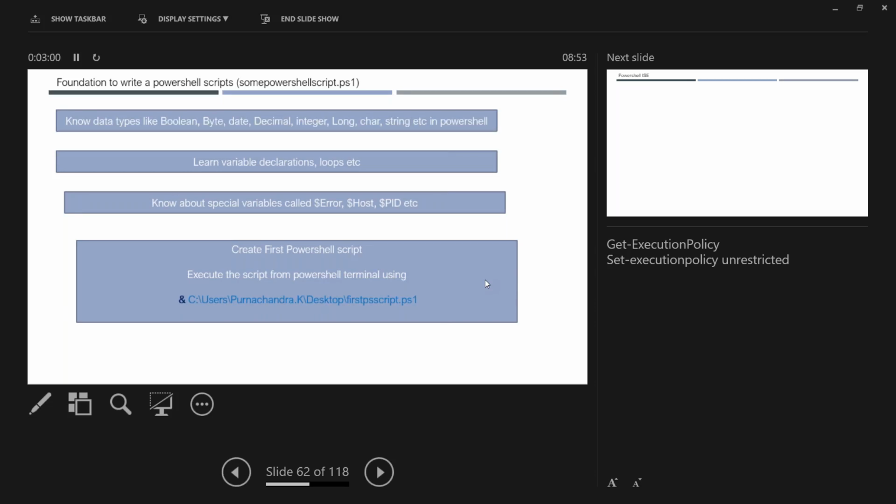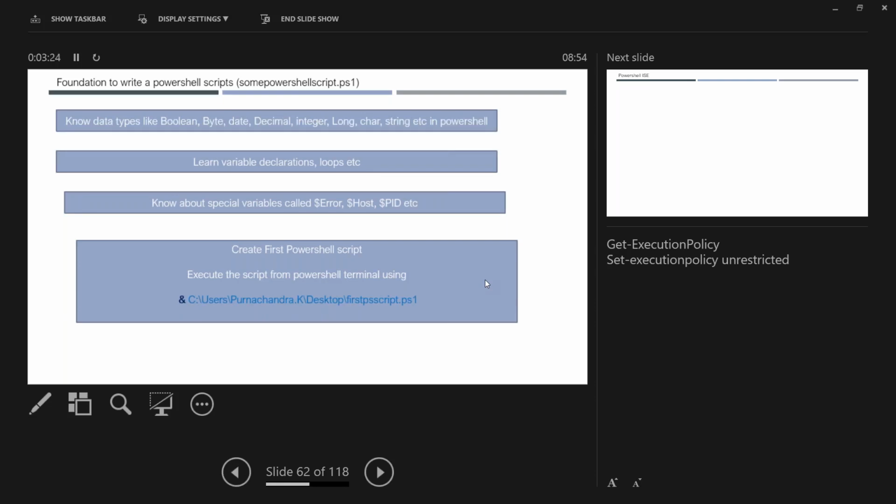That's the reason I'm going to cover the data types, and then the variables, and then your loops, and then conditions. These are the must-know things that anyone should know for learning any programming language or any skill. So here also I'm covering all those things in depth, and I will cover some of the commands.